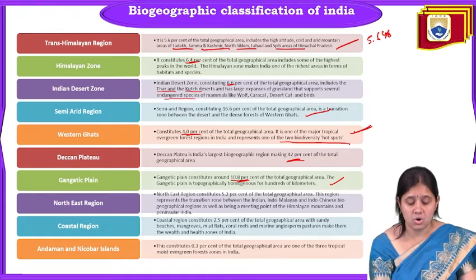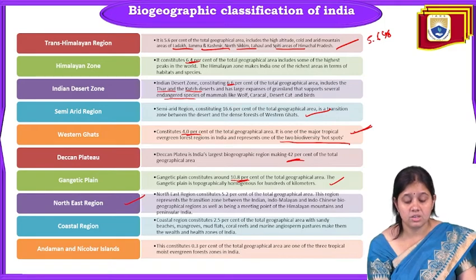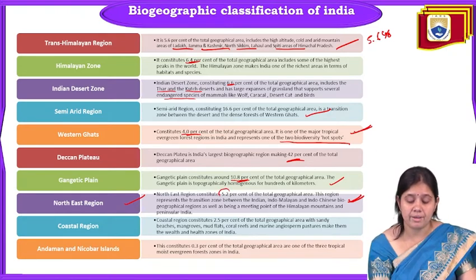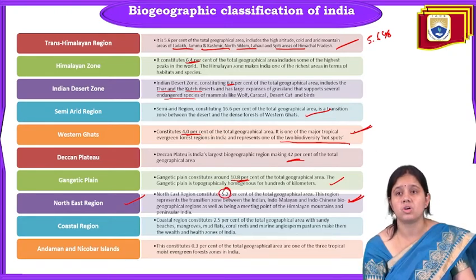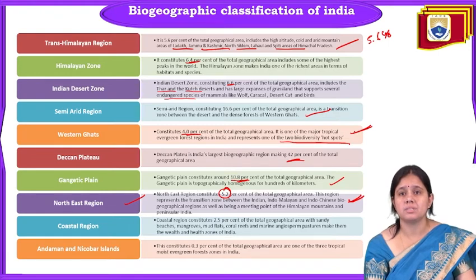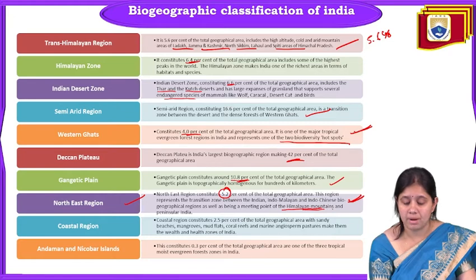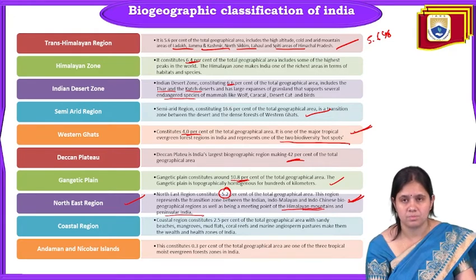The next one is the northeastern region. That is the northeast region of India, and it constitutes 5.2% of the total geographical area. This is nothing but a transition zone between the Indo-Malayan and Indo-Chinese biogeographical regions, as well as the meeting point of the Himalayan mountains and peninsular India.